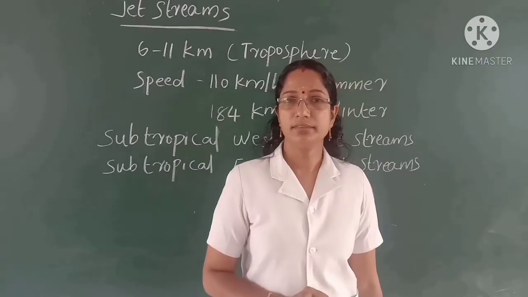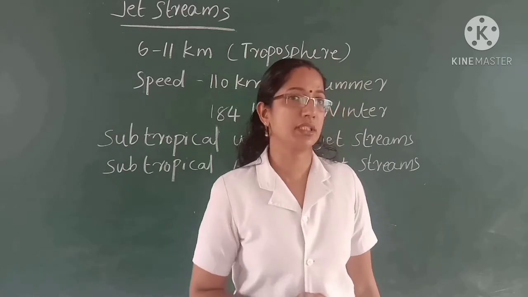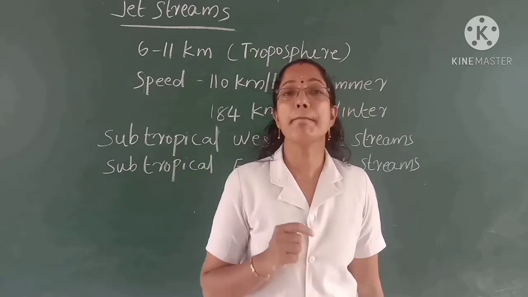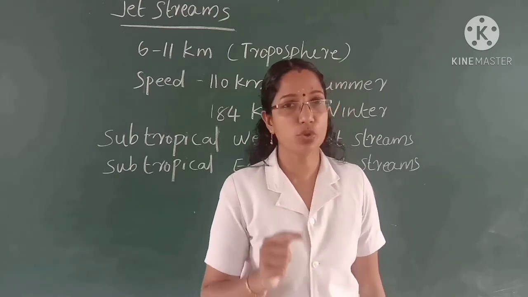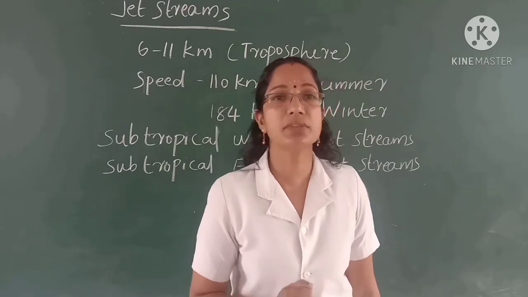Dear children, now we are going to discuss jet streams. What is a jet stream? Jet streams are upper air circulation over 6 to 11 kilometers above the surface of the earth, that means over the troposphere.